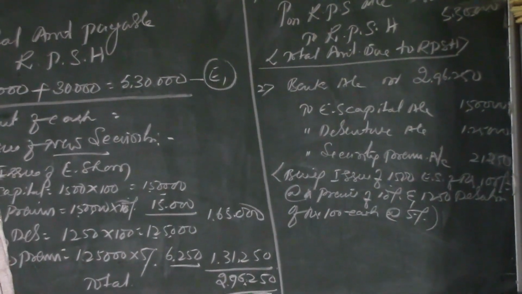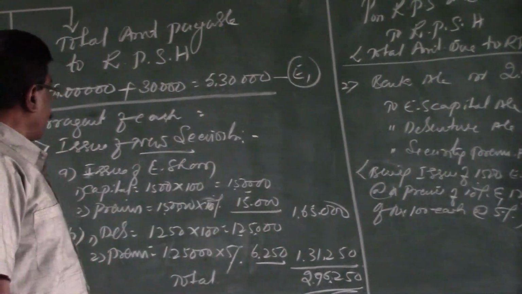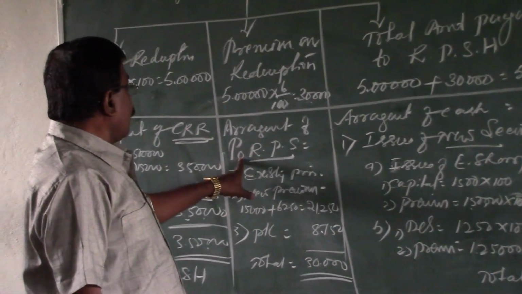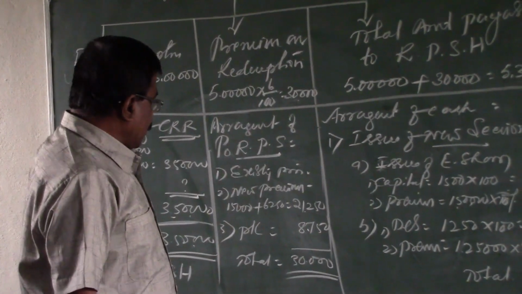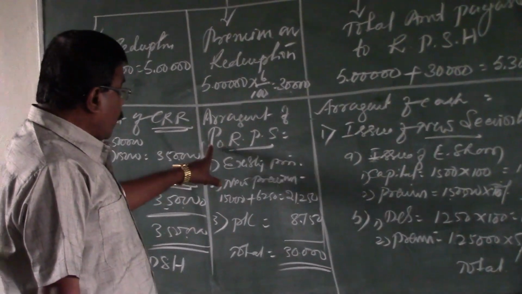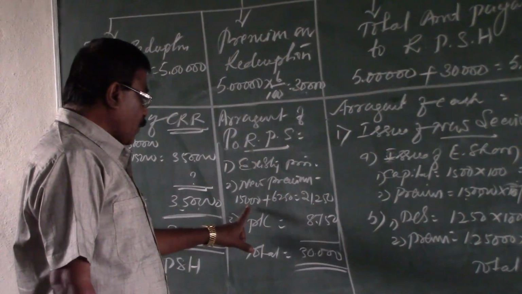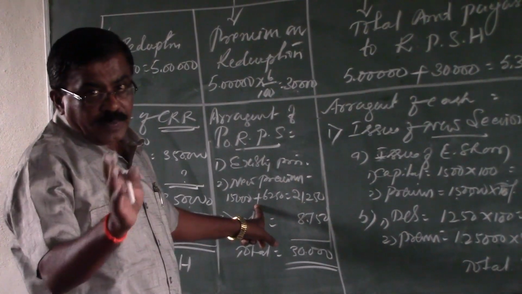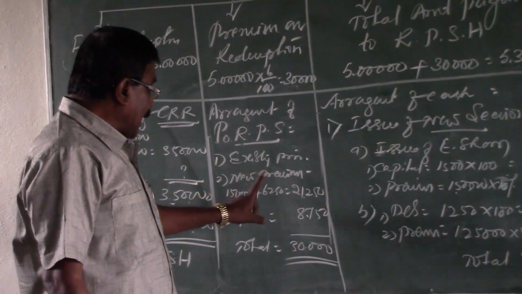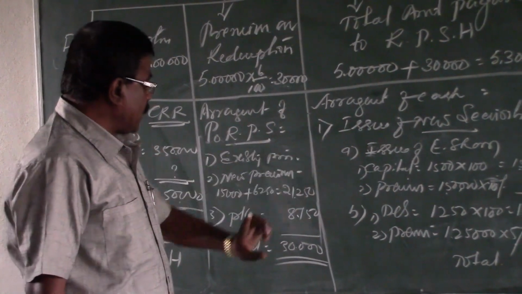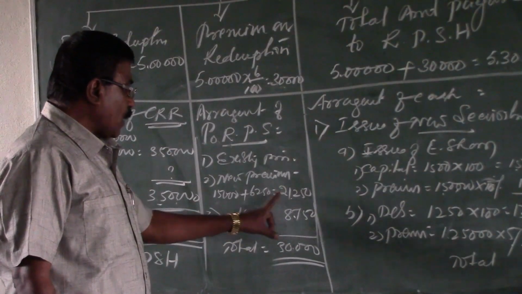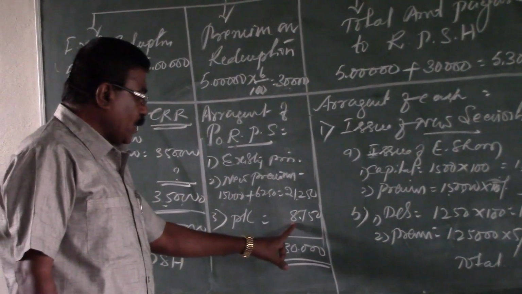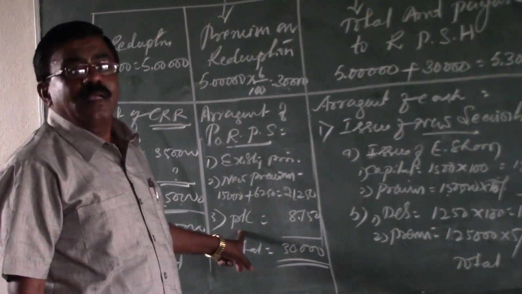After the arrangement of cash, again we are going to arrange the premium on redemption of preference shares. As per the chart, we come to know that the premium on redemption of preference shares is arranged from the new premium. Before the redemption, there was no premium in the company, but we are going to collect the premium by way of issue of the shares and debentures. The total is rupees 30,000. From the premium, we are arranging 21,250, and the balance of 8,750 is to be arranged from the P&L account.